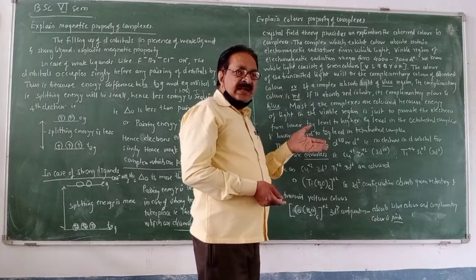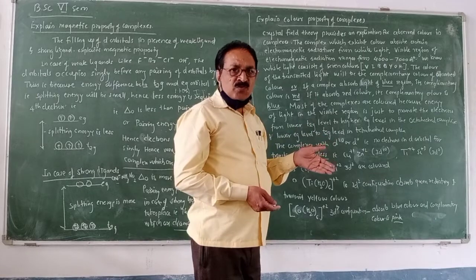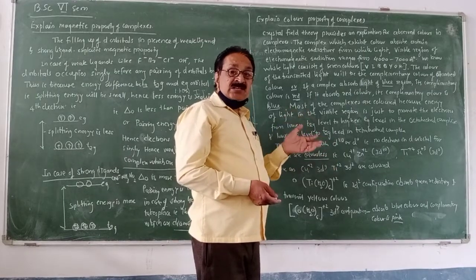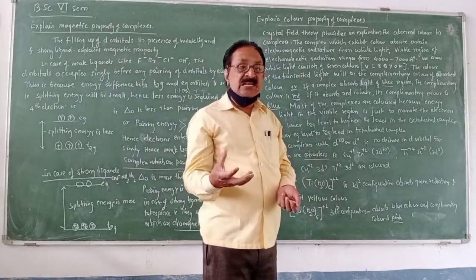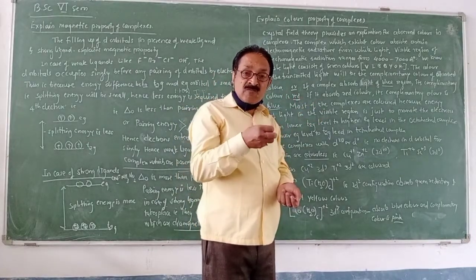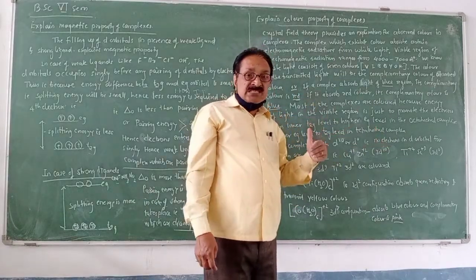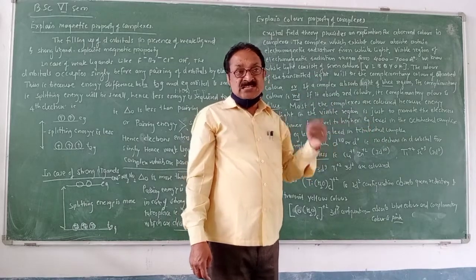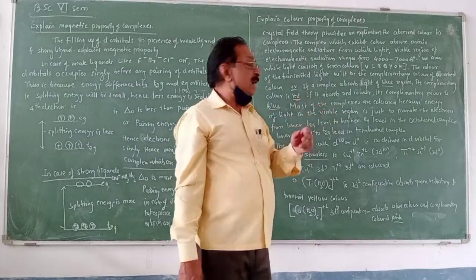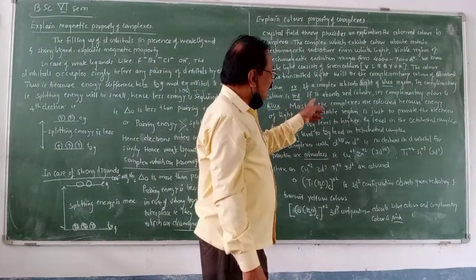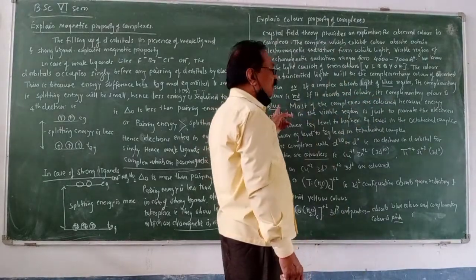Means you can take copper sulfate, copper complexes, cuprammonium sulfate, which is blue in color, because this copper 2+ ion absorbs the electromagnetic radiation from the visible region that is of red color. And what is transmitted? The blue color radiation is transmitted. Therefore, for the observer, the copper complexes seem to be blue in color. Is it clear? If the complex absorbs red color, its complementary color is blue.